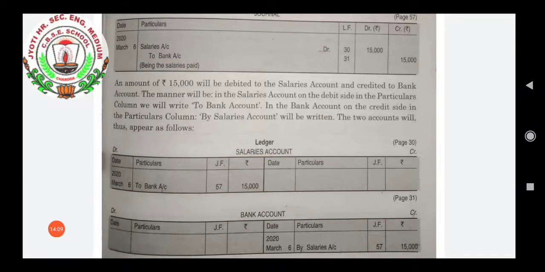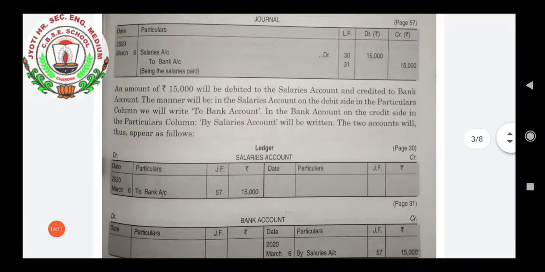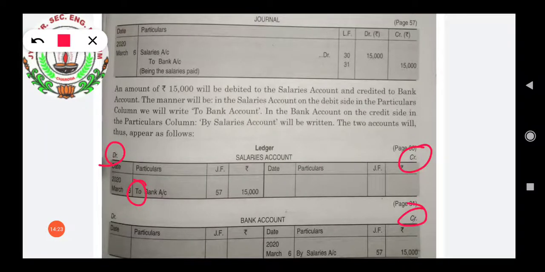One thing we have to keep in mind is that wherever debit is there, the word 'to' will be used, and on the credit side, 'by' will be used. As it is written here, it will be easy to write in the salaries account. Simply, we have to identify the debit account and credit account, and then post into the ledger.